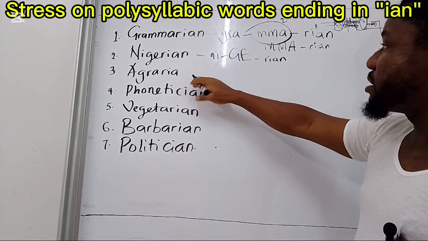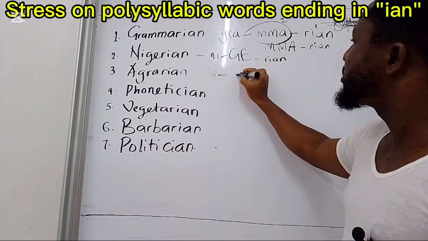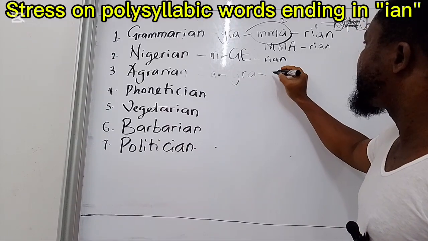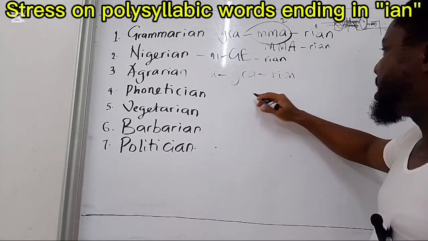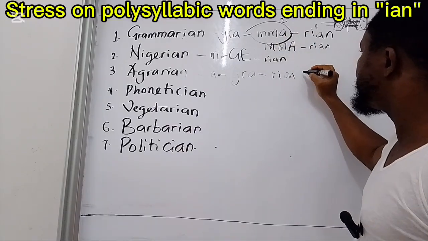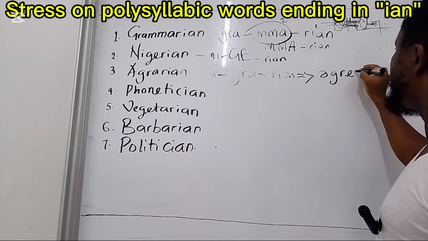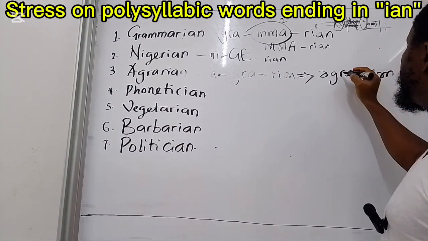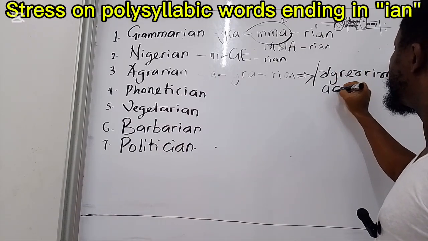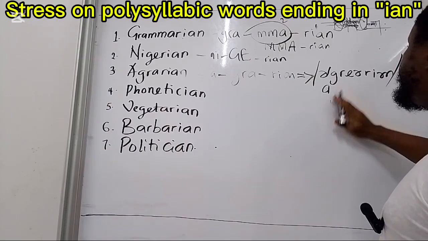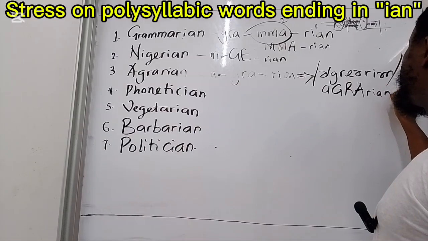Number 3, we have agrarian. We have gray, rian. 1, 2, 3. Agrarian. So the stress falls on gray. Gray, rian. So the stress falls on gray. This is how this works.